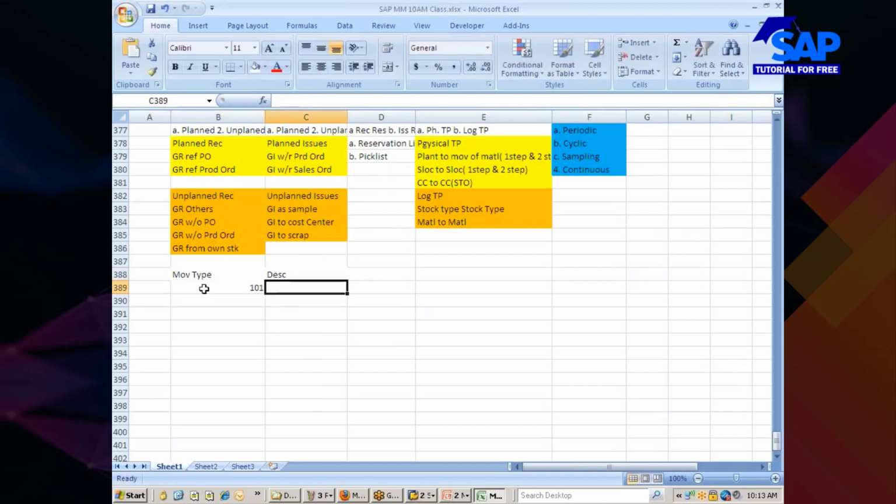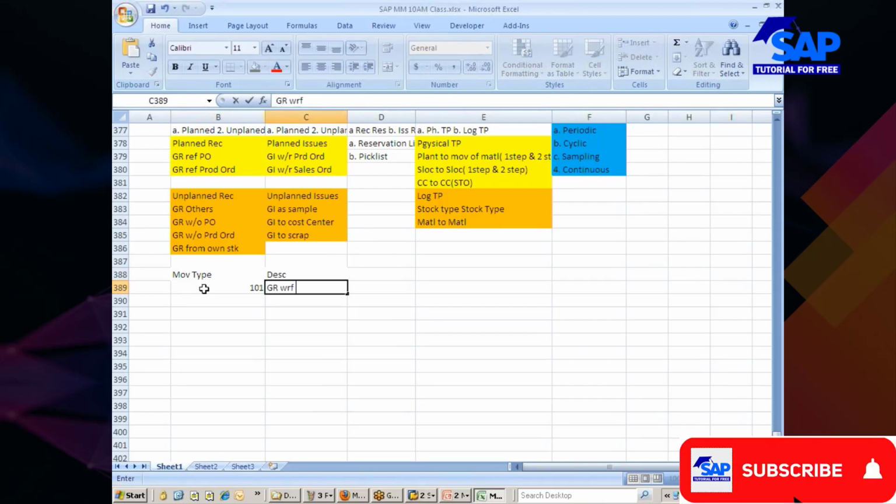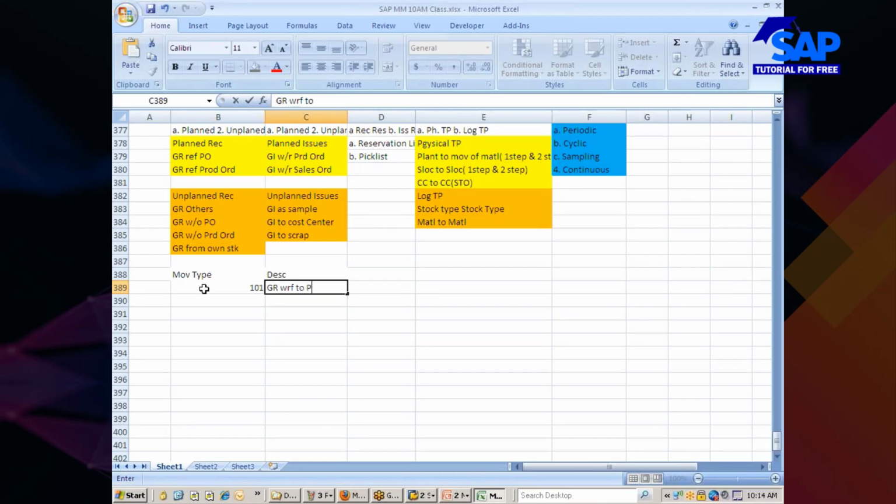101 you have seen. Can somebody tell me what is 101? Goods receipt with reference to PO. This is what you have done, right? You have also done 103. What is that? Goods receipt with reference to PO.